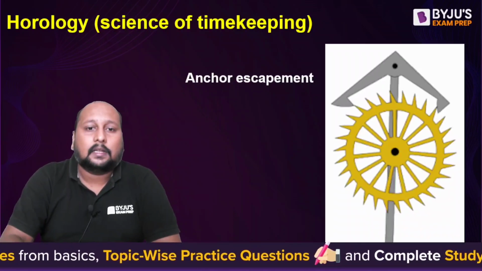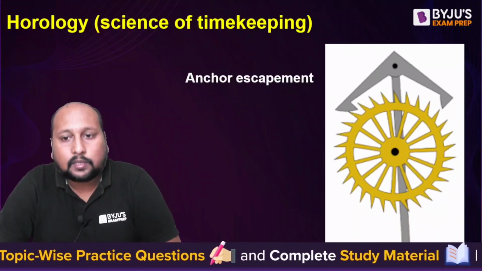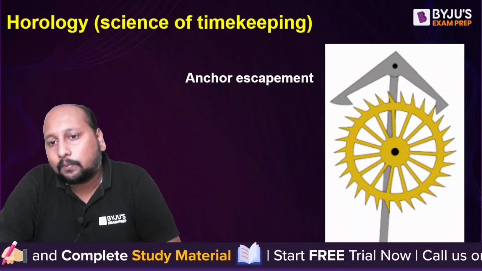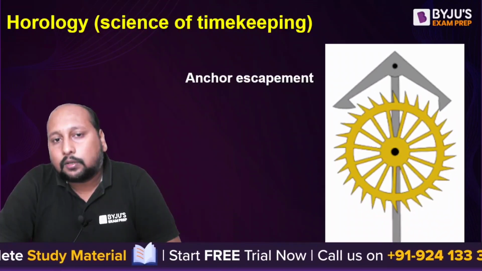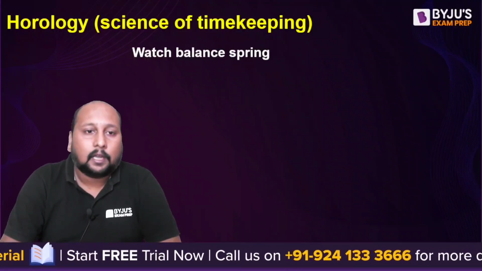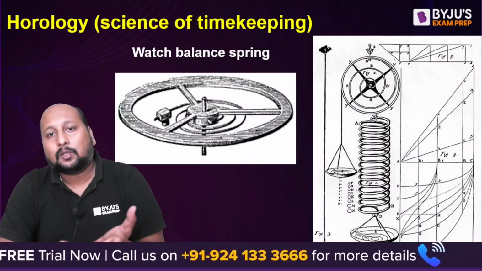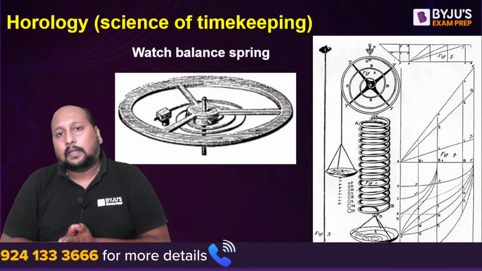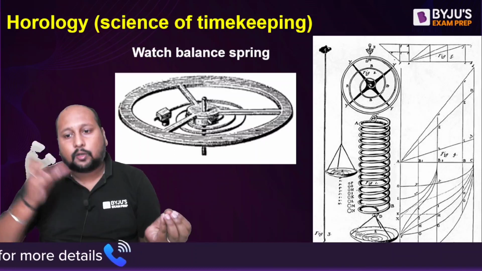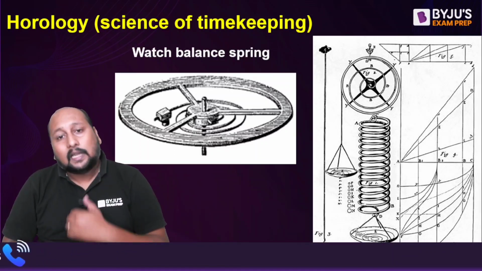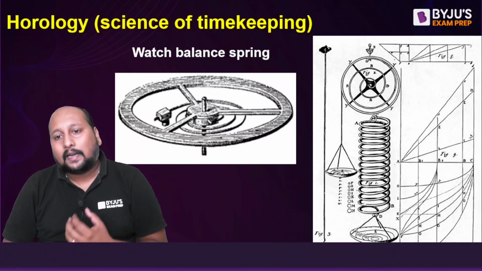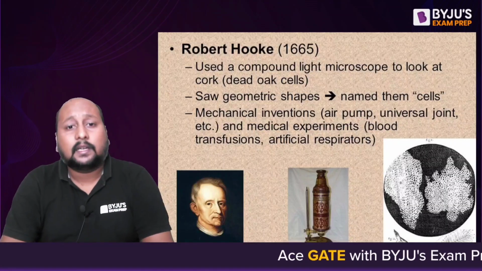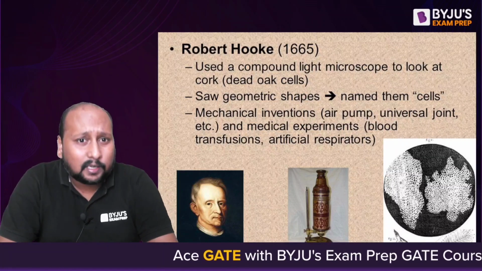Now, if I look at the anchor escapement, he was using it in the pendulum, because this mechanism was used in the pendulum for measurement of time. And also he was using this watch balance spring, which is used to identify the longitude at sea. So he was using the combination of spring and mass. Based on that, his idea was to identify the longitude at sea, right? So these were the different achievements of Robert Hooke.